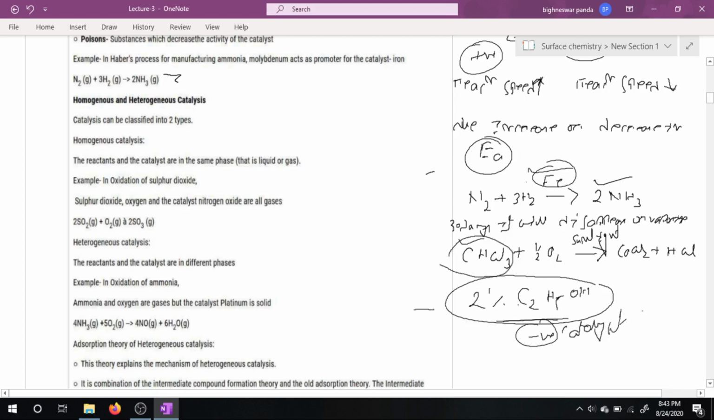So what are positive catalyst and negative catalyst? If a catalyst increases the speed of a reaction, it is called a positive catalyst and the phenomenon is called positive catalysis. On the other hand, if a catalyst decreases the speed of a reaction, it is called a negative catalyst and the phenomenon is called negative catalysis.